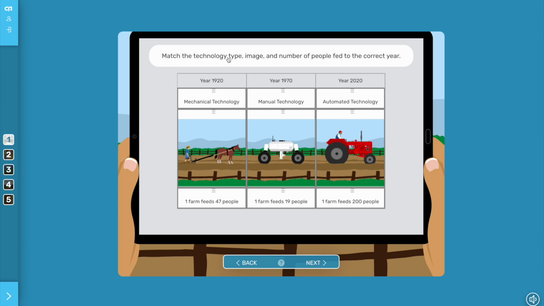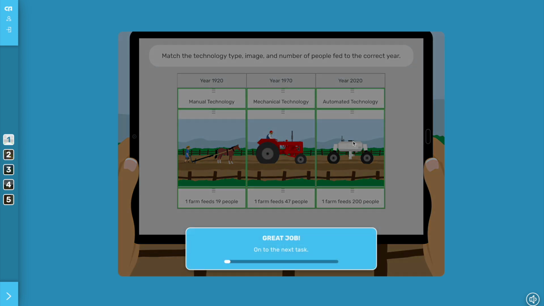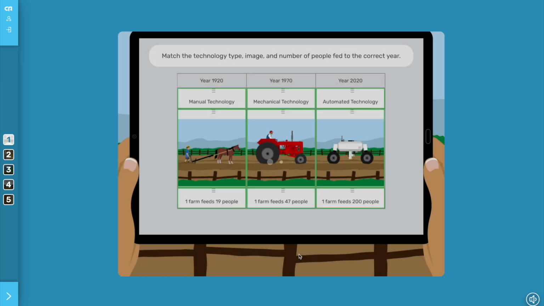So basically the activities themselves are easy to do. It says, for example, match the technology type, image, and number of people fed to the correct year. So we have the year 1920. So we just want to drag and drop in order to get the right information there. And this is something that they will get from the video that they just watched, and as soon as they have the right answer, it will go on to the next task.